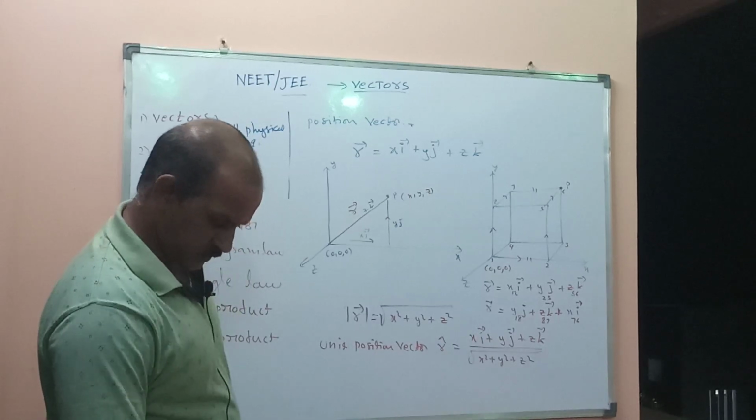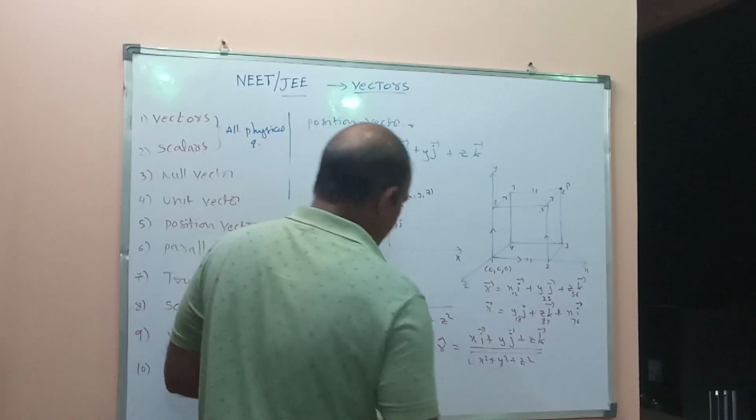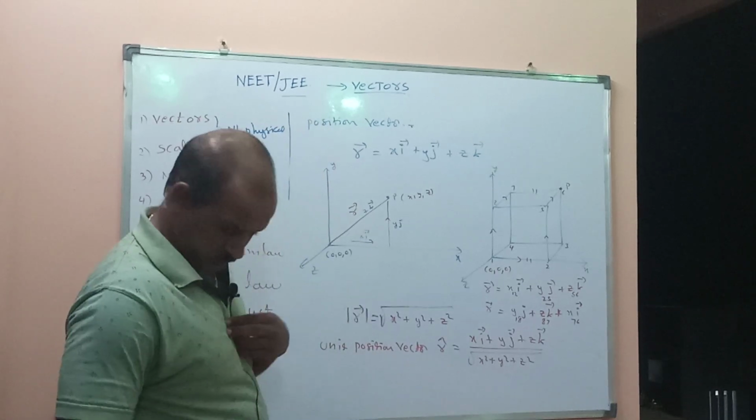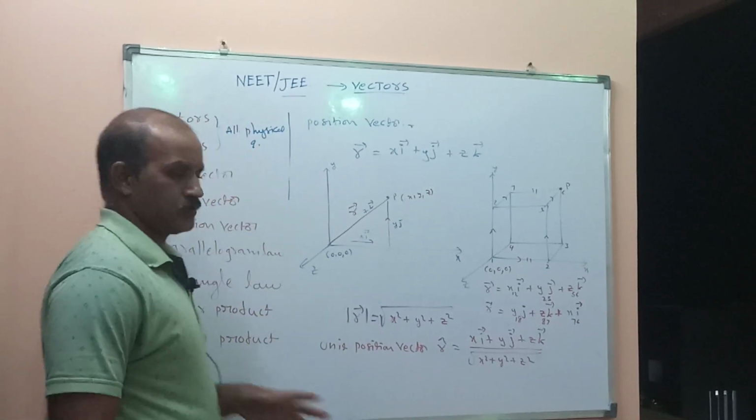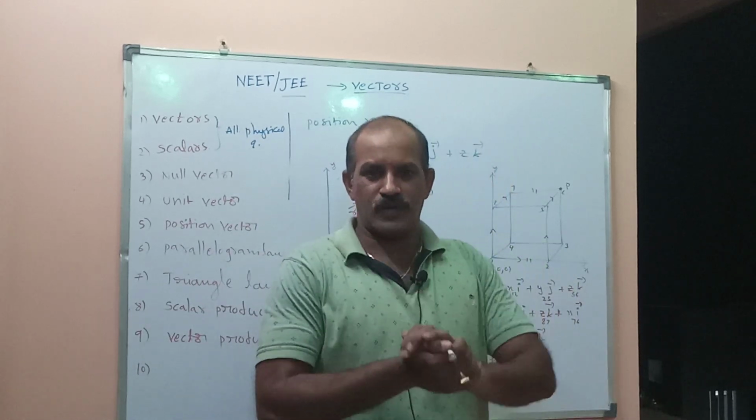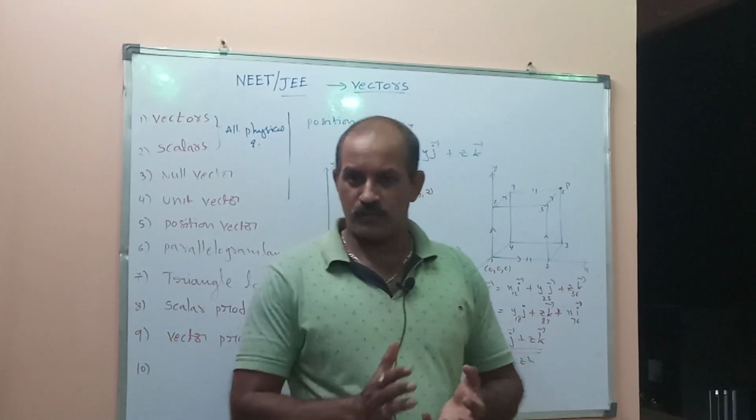Okay, do you understand? Next one. What is the position vector? Position vector is a very simple system: r bar equal to xi bar plus yj bar plus zk bar.